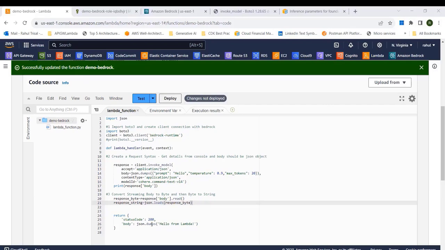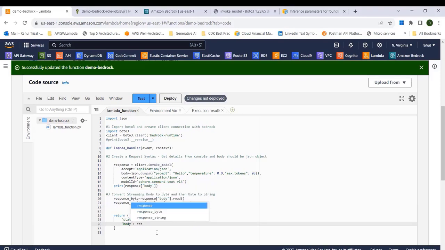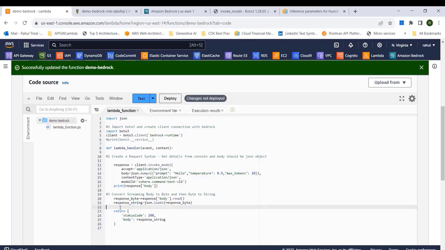The only thing we have to change is that the body here, once it returns, should return response_byte or the response_string. Okay, so this is the response string that we should get.